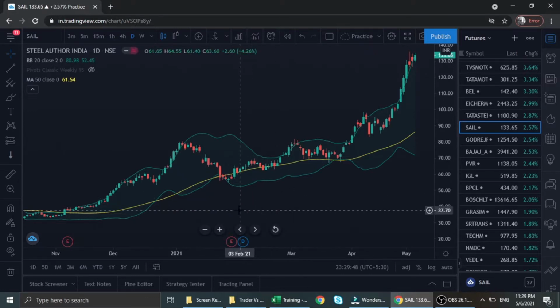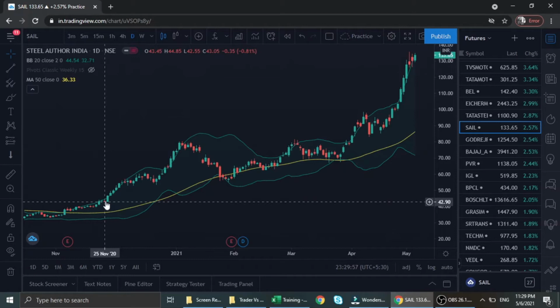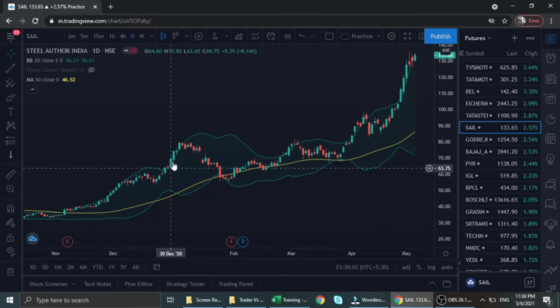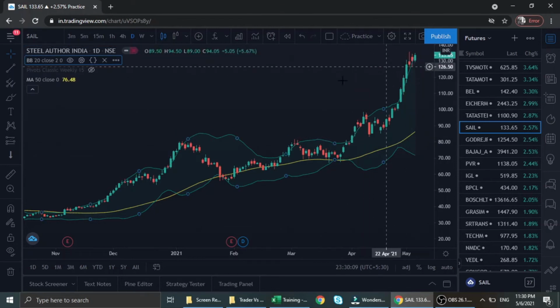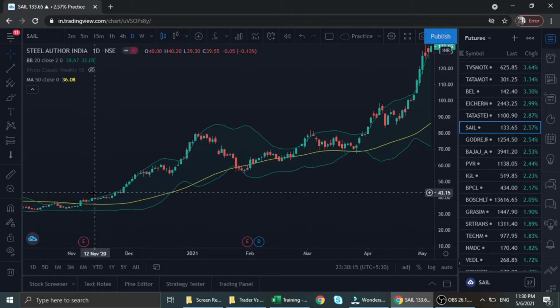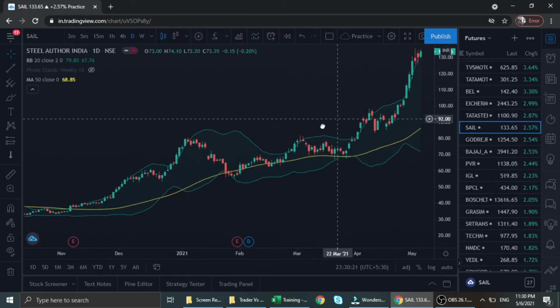The main practical difference between trader and investor is that a trader tries to capture every aggressive move, like this. This is one aggressive move. This is one aggressive move. This is one aggressive move. This is one aggressive move. Whereas an investor starts investing around this point and keeps holding until there is any change in the direction.